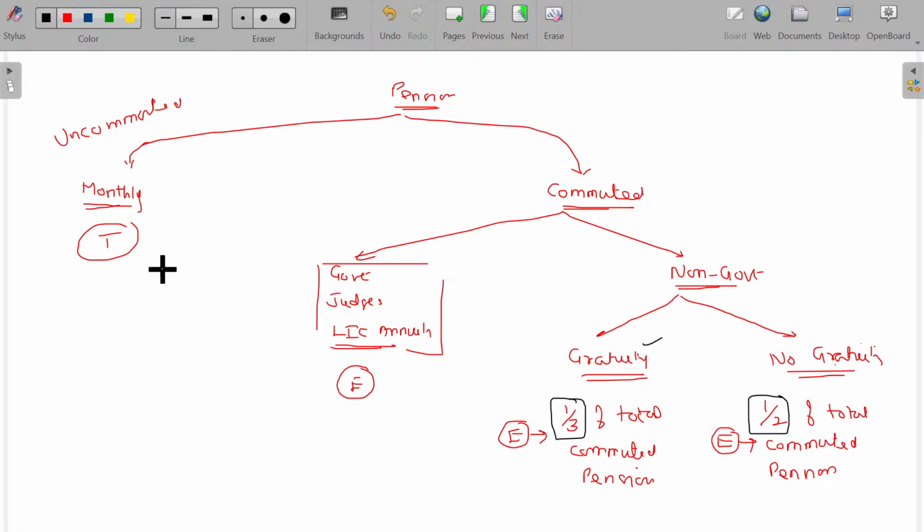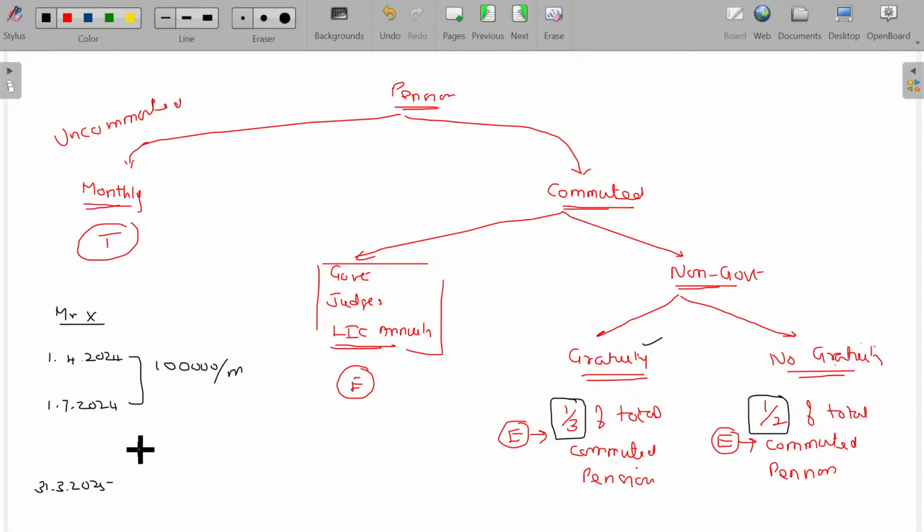Now for an example. Mr. X, his position for the financial year 1/4/2024 to 31st March 2025. Until 1/7/2024, he is in employment and receiving a salary of say 1 lakh per month.